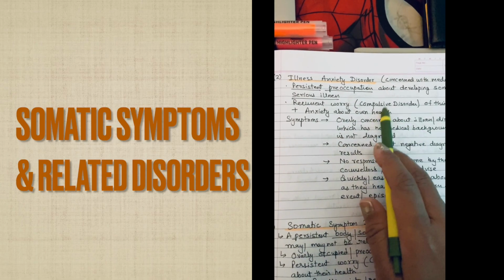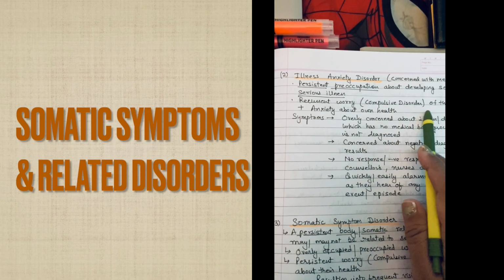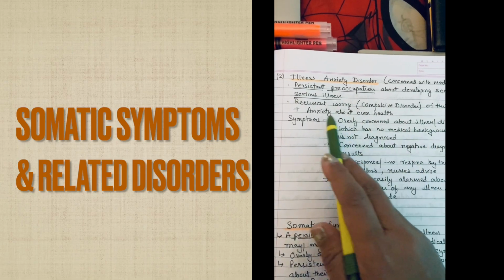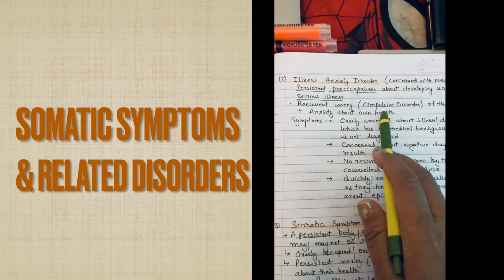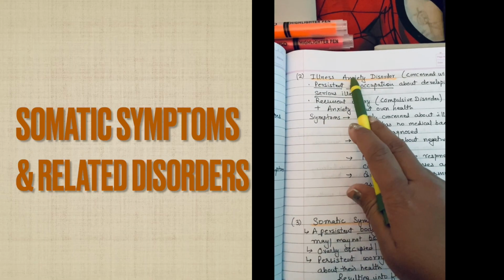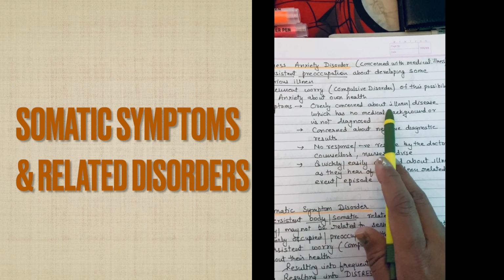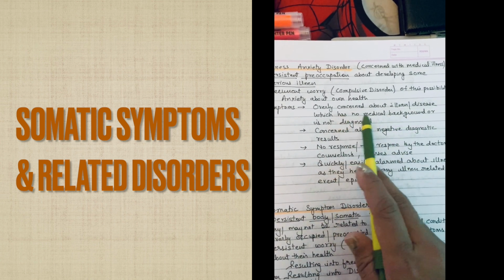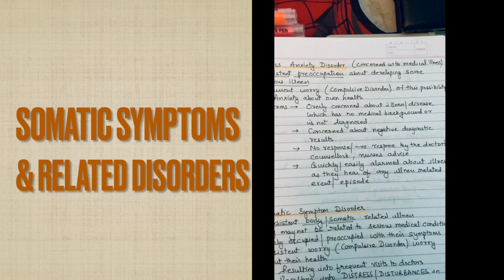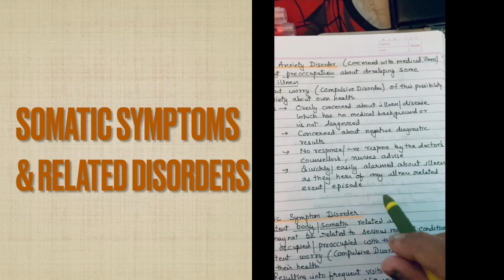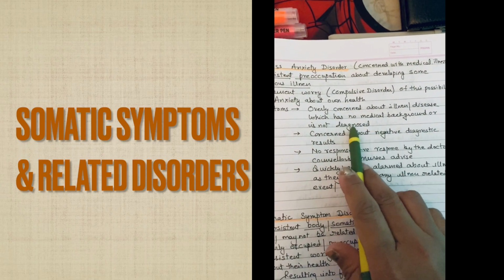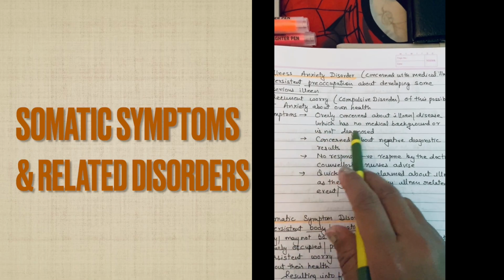That shows a compulsive disorder, right? And recurrent worry of this possibility and anxiety about one's own health. So you see the anxiety is also part of it. The symptom is being overly concerned about illness or disease which has no medical background or is not diagnosed. So there is no medical illness actually, or it is not diagnosed, but the person keeps worrying about it.